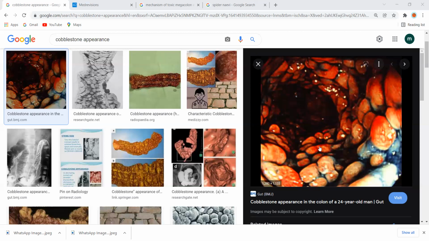So because of this pathology, that some regions of the gut are spared, it results in a cobblestone appearance of the gut mucosa. So on colonoscopy, you will see cobblestone appearance and deep ulcers or skip lesions. Is it clear to everyone?